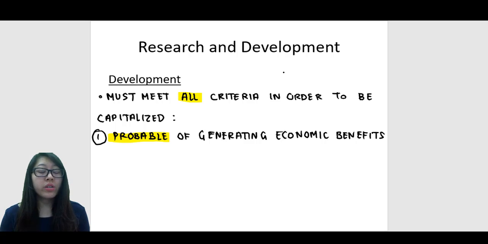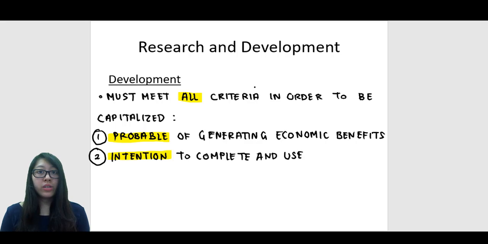Probable means a greater than 50% chance that the development costs that we spend on developing a product right now is going to guarantee us some revenue in the future. The second of the criteria is that the company must have the intention to complete the development process and at the end use or sell the product that they have developed.